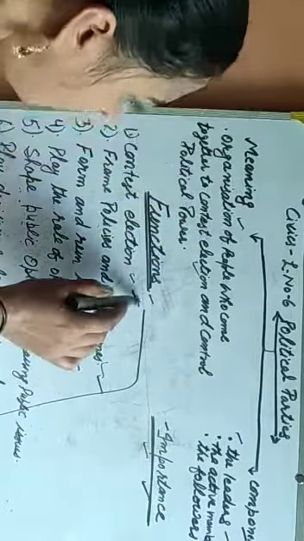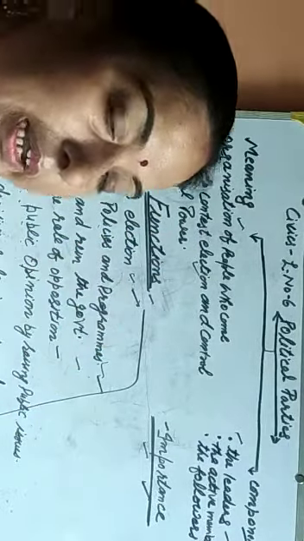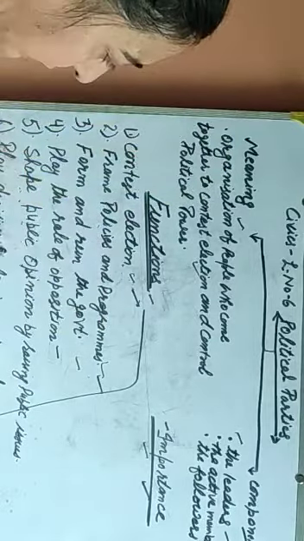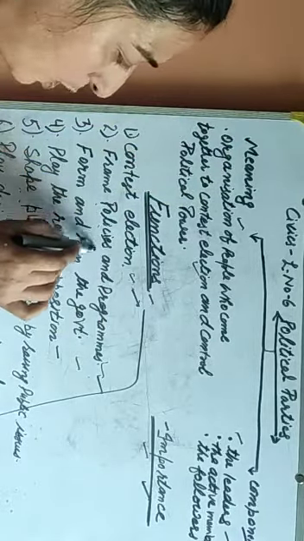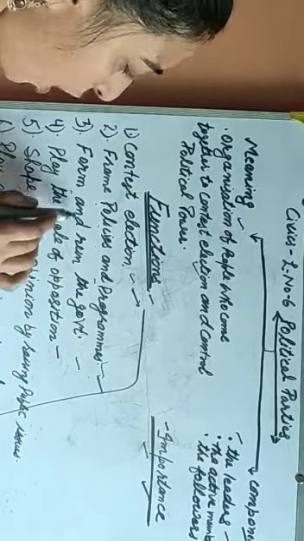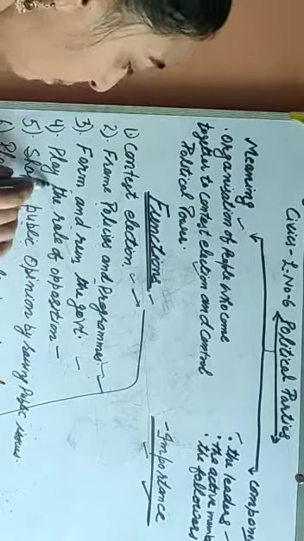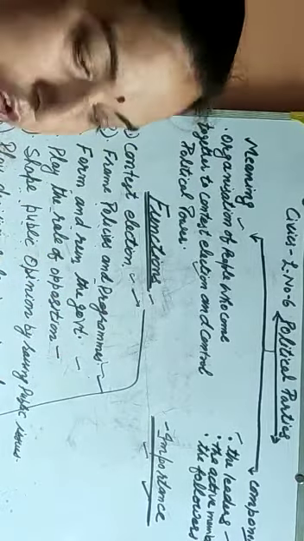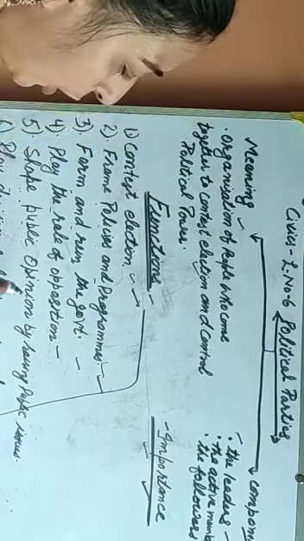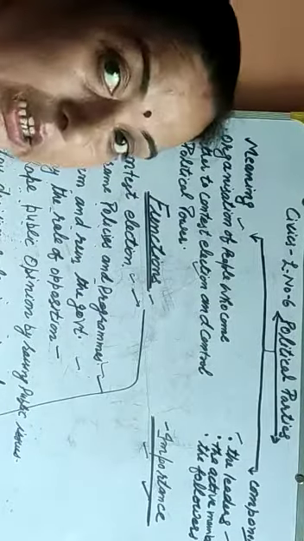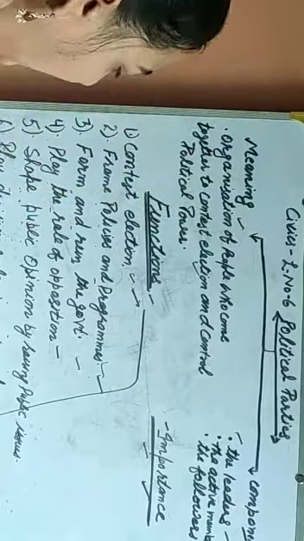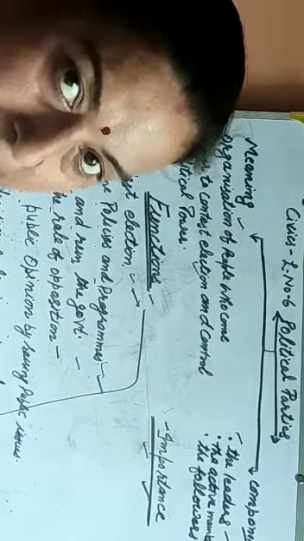Now, what are the main functions of the political party? Contest election, frame policies and program, form and run the government, play the role of opposition, shape public opinion by raising public issues, and play decisive role in law making.